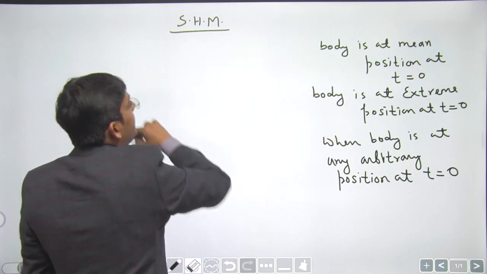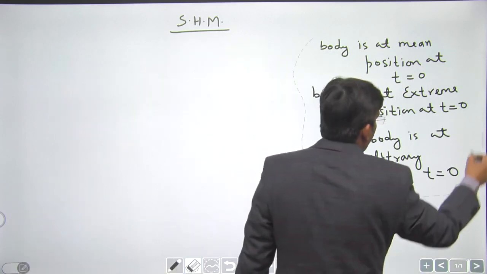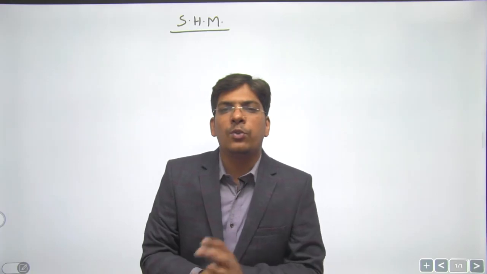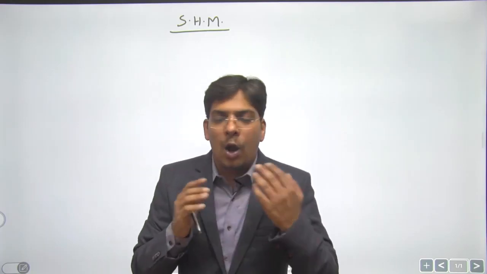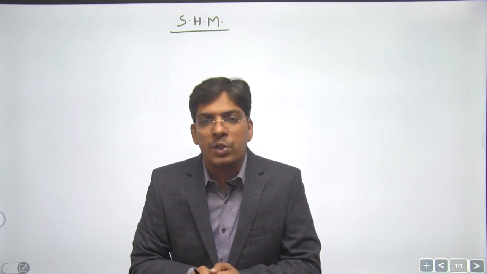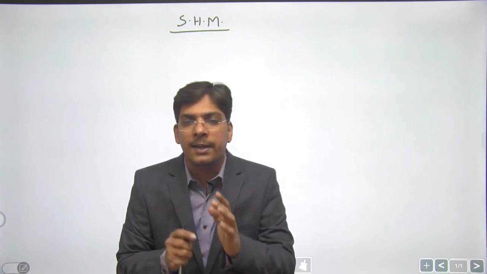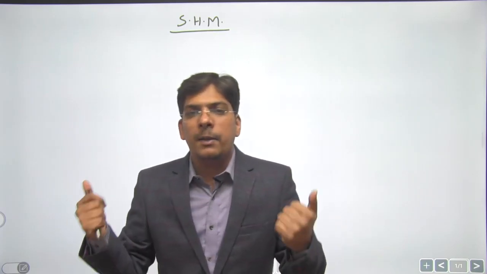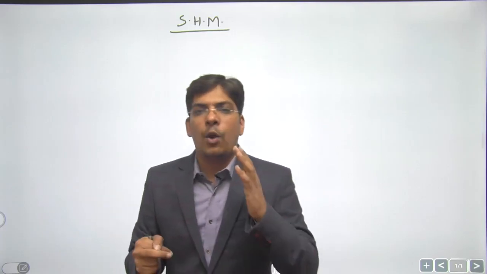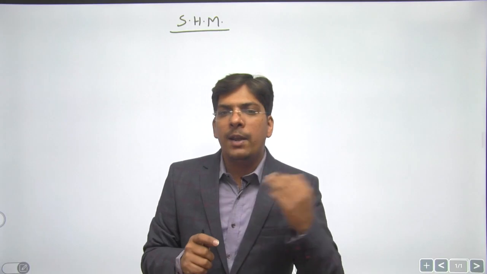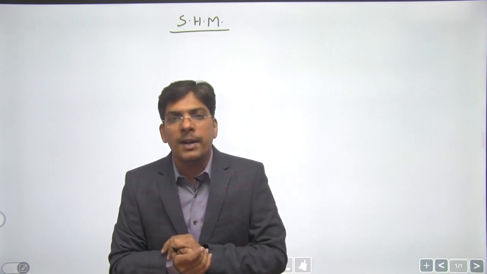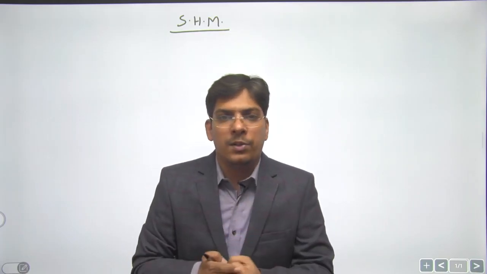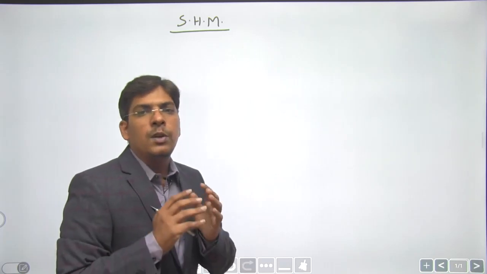So whenever I write the equation of SHM as y equals a sine omega t, that means I have pre-assumed that oscillation is going to start from the mean position. That means a body was already executing SHM, it was already in a to and fro motion. When you started observing it, it was at its mean position at t equals 0. Whenever I am writing by default y equals a cos omega t, that means I have pre-assumed that oscillation has started from extreme position. The body was at extreme position at t equals 0, right?